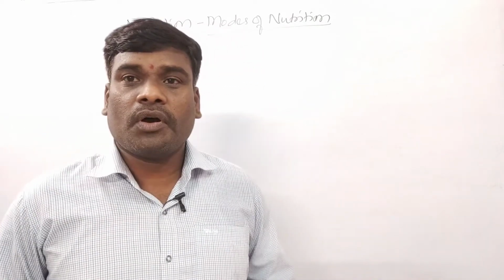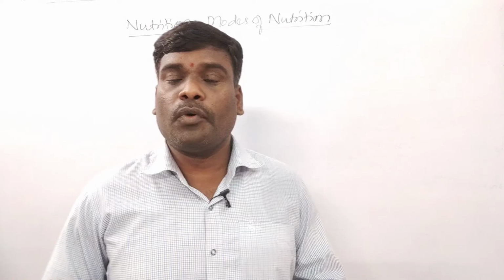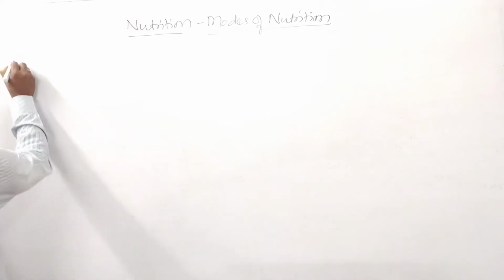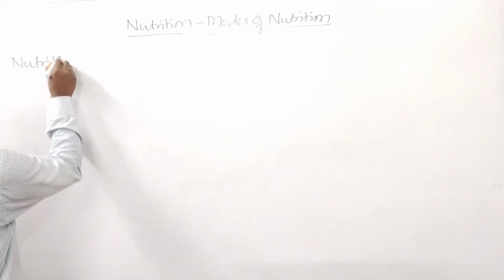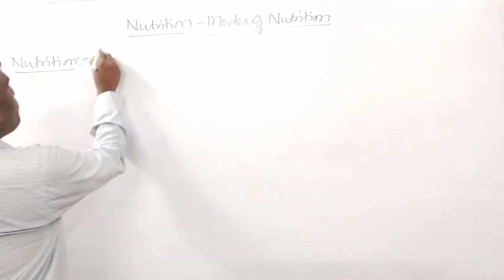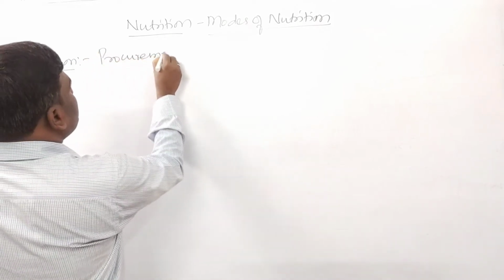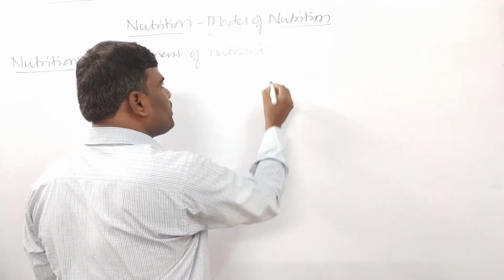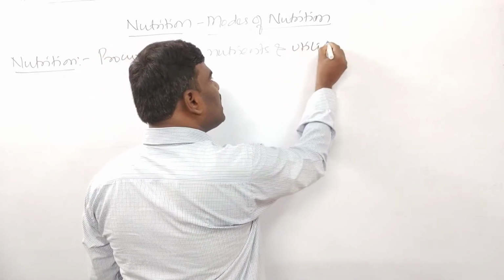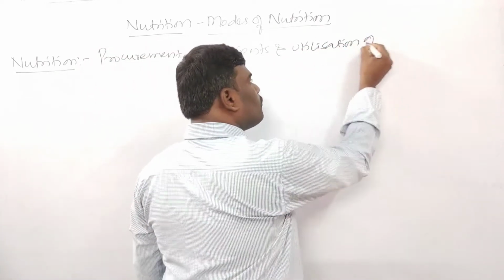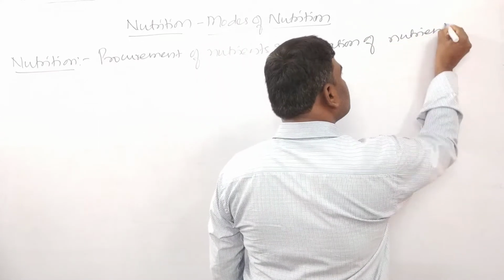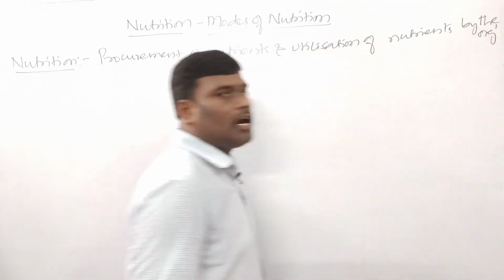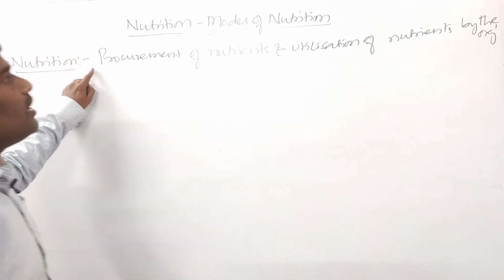See here children, already we have studied about what is meant by nutrition. So what is meant by nutrition? Nutrition is nothing but procurement of nutrients and utilization of nutrients by the organism is called as what children?